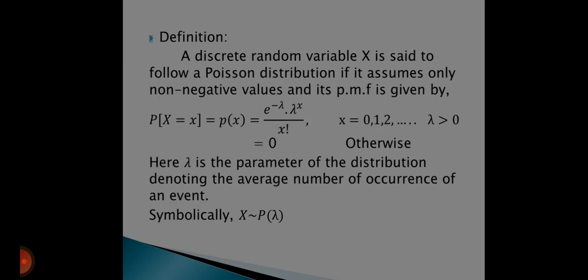Here λ is the parameter of the distribution, denoting the average number of occurrences of an event. It is written as X follows Poisson distribution with parameter λ.